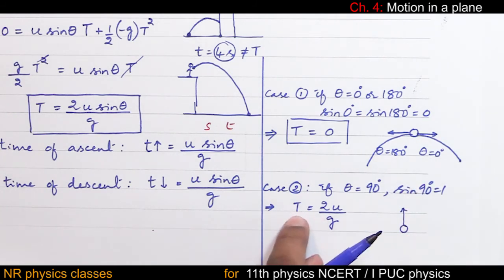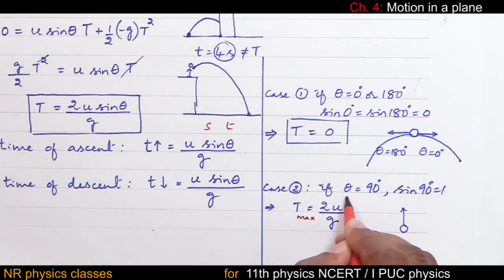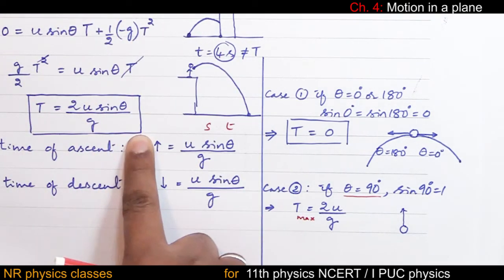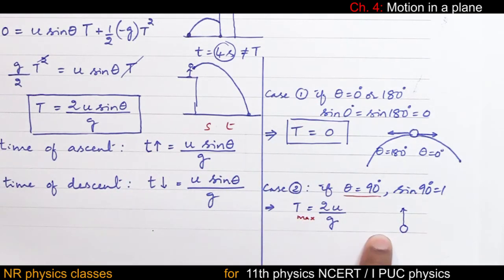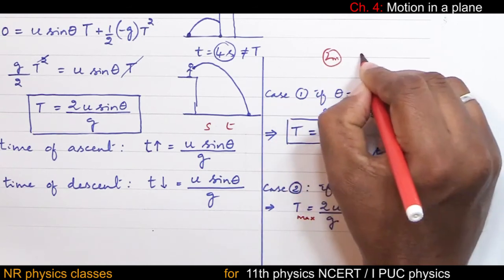That is the meaning of maximum time equal to 2u by g. So I can write this time is maximum at theta equal to 90 degree. Students, copy this derivation with these special cases. Again, this can be asked for 2 mark or 3 mark.